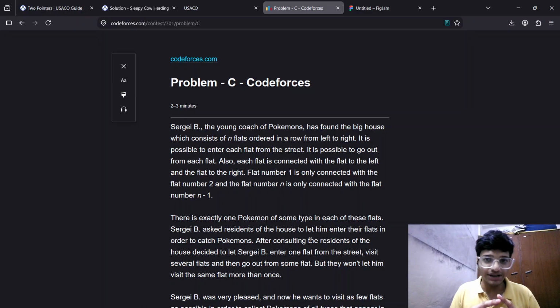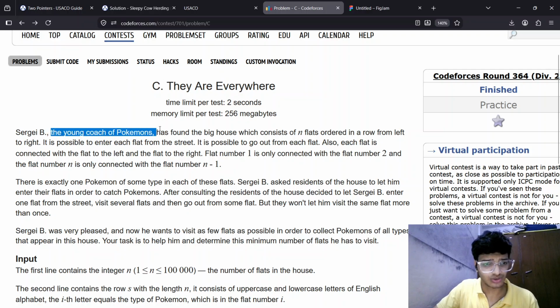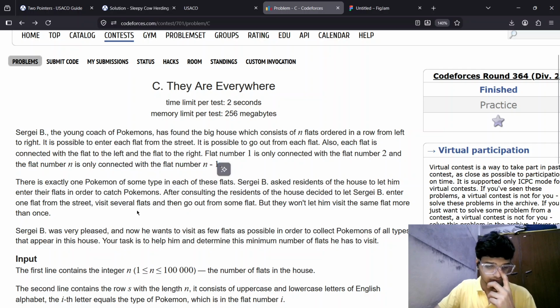Sorry. So let's start with the problem without any further delay. The question is from Codeforces. Sergi B, the young coach of Pokemon, has found a big house which consists of n flats, ordered in a row from left to right. It is possible to enter each flat from the street. It is possible to go out from each flat. Also, each flat is connected with the flat to the left and the flat to the right. Flat number 1 is only connected with flat number 2, and flat number n is only connected with flat number n minus 1. So what is it saying?